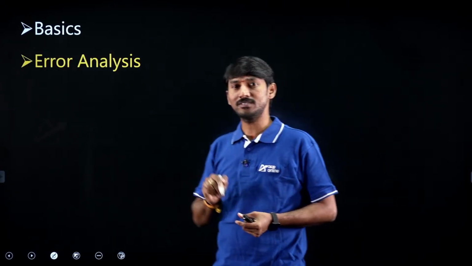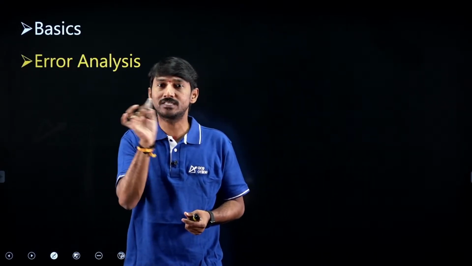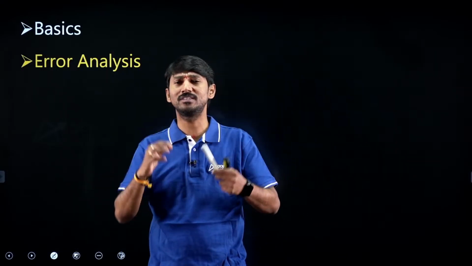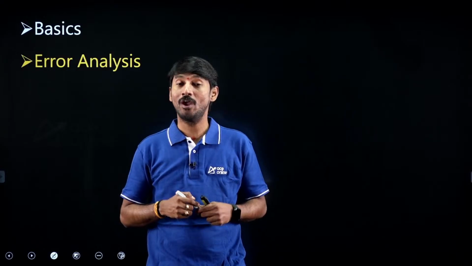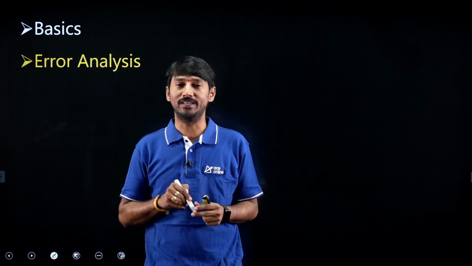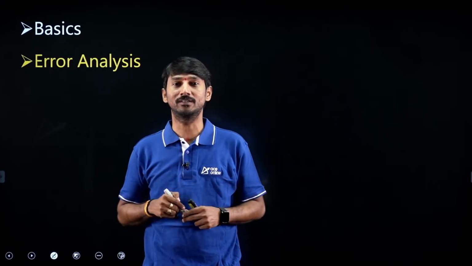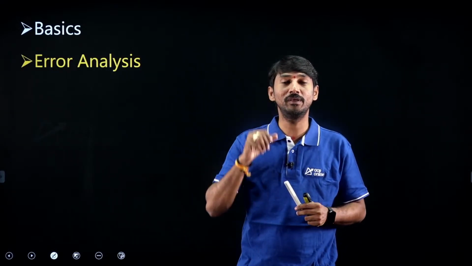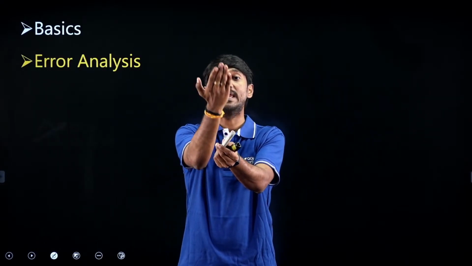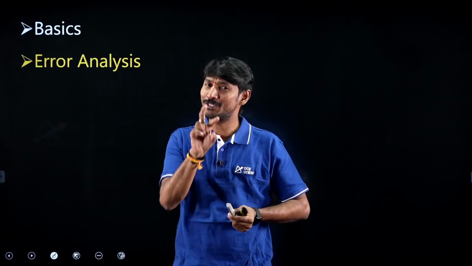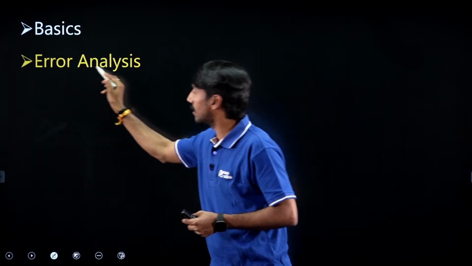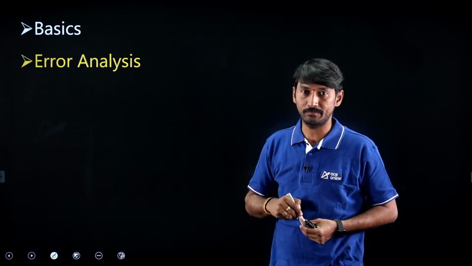Actually, if you see the syllabus, error analysis is not mentioned separately, but if you are using any device, a PMMC instrument or MI instrument or wattmeter or energy meter, while measuring any parameter, definitely error will occur. Why? Whatever the value is, that exact value will not be available. Some difference will be there. That is called error. So that error will be analyzed in this chapter.